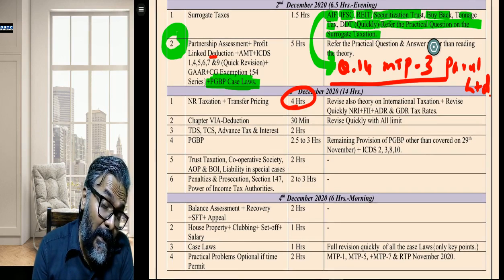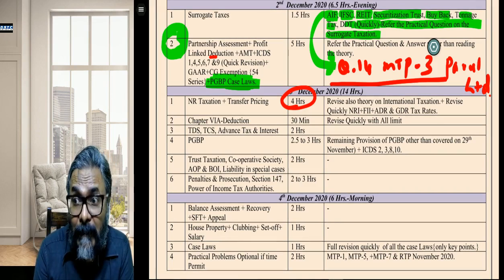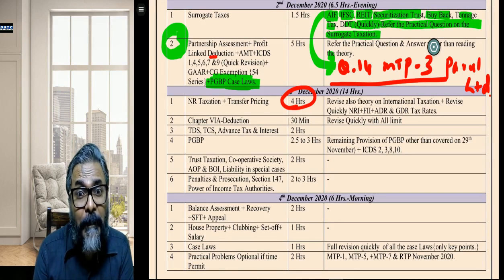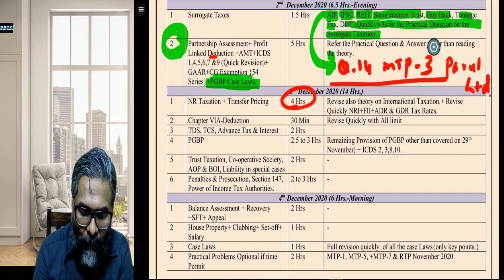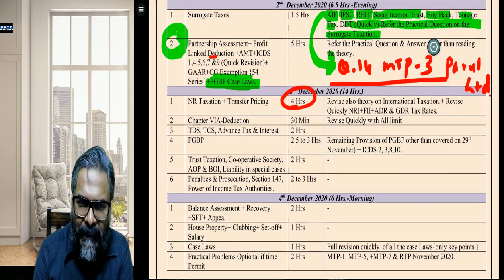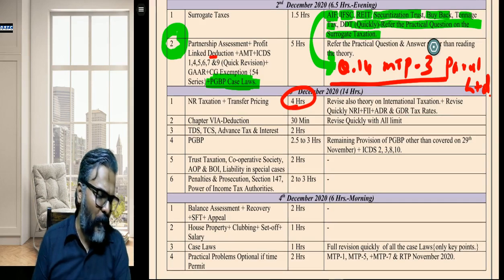Finally, students, there are certain theories in double taxation relief, like the tie break rule, what is the PE, what is the significance of the permanent establishment, and what is the treatment of the non-discriminatory article. These theories, all the students, whether it is a new course or old course, will do. Whether it is an old course or new course, they will all do it.